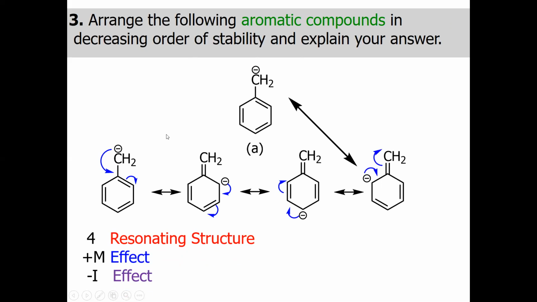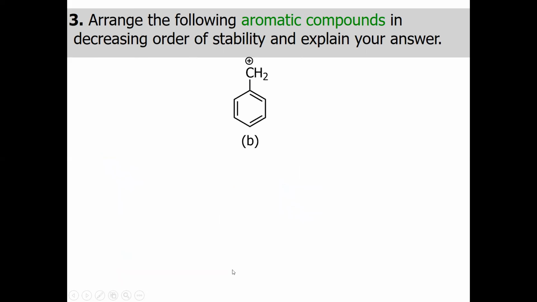And what is inductive effect? When a more electronegative element is bonded with the carbon, it has some polarity, and this difference in polarity causes the effect which is known as inductive effect. So this carbanion is actually abstracting the electron from this carbon, and somehow creating the polarity which is known as the minus I effect, because this is electron pulling towards the carbanion. But unfortunately, this plus M effect is predominant over this minus I effect in this case.